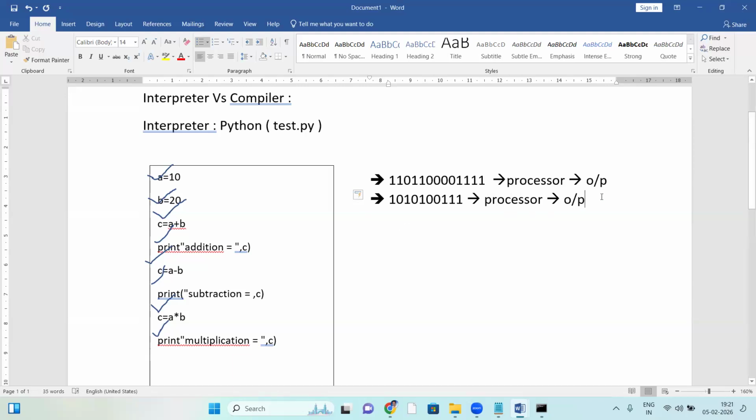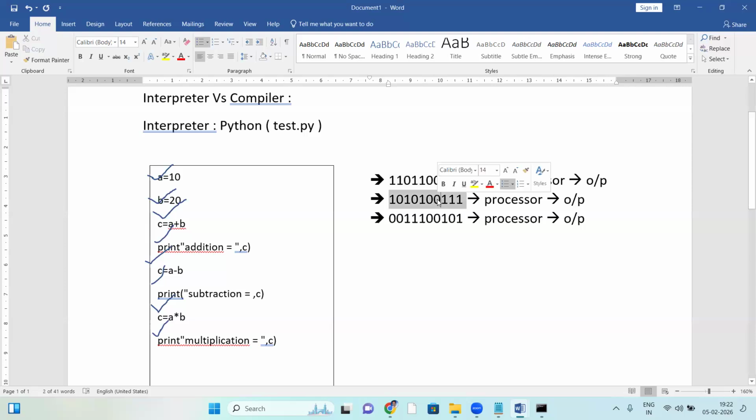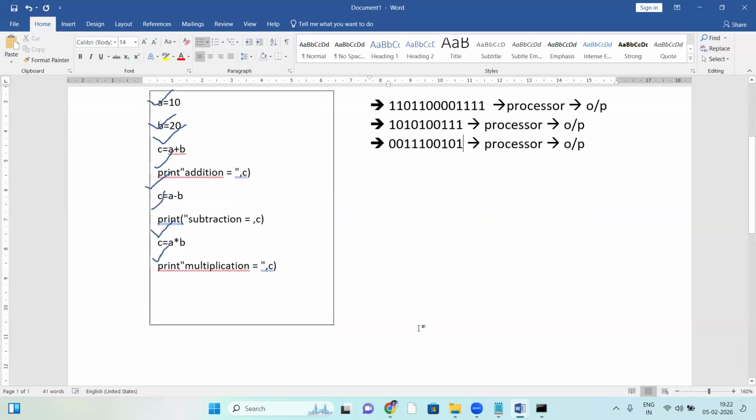Like this, the next line is also converted into zeros and ones binary format, given to the processor, and the processor generates output. So line by line, it is converting and executing, converting and executing. But this binary code is not stored anywhere. The interpreter converts the code into binary format, then executes. This is the working of an interpreter.